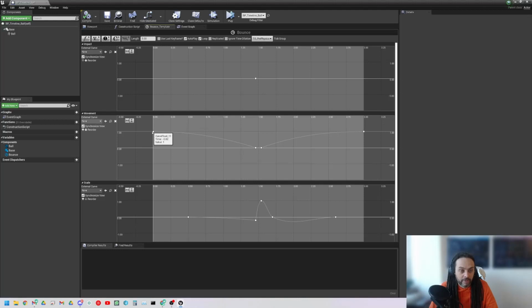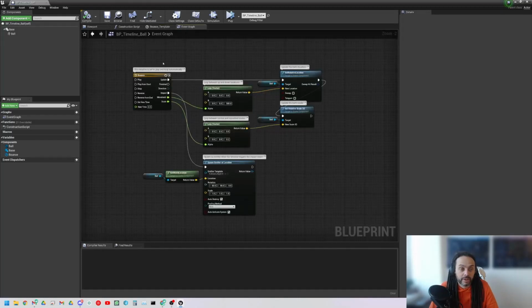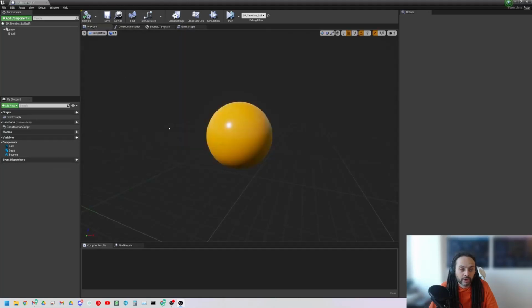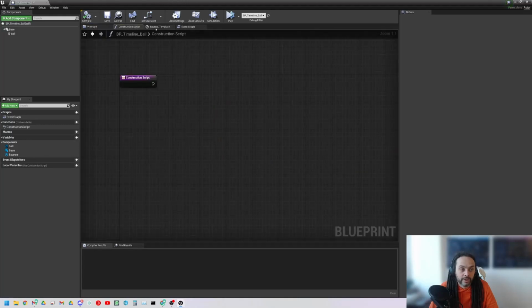So this one here, for example, the movement, basically shows the ball's movement, because that's what it's plugged into. It will go down, stop near the bottom for a second and then come back up, and then it'll loop on this timeline. It looks very intimidating, looks very complex, especially when it has all these plugins, inputs, but don't worry about that. We've also got the construction script, which is nothing in there currently, and we've got the viewport. This is how you move around inside of the blueprint generally.